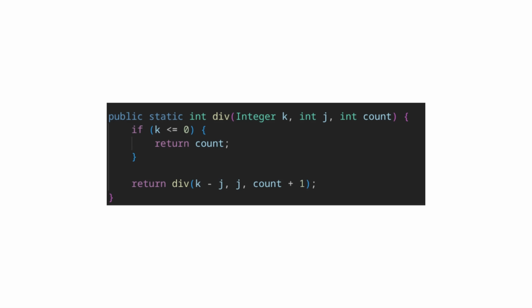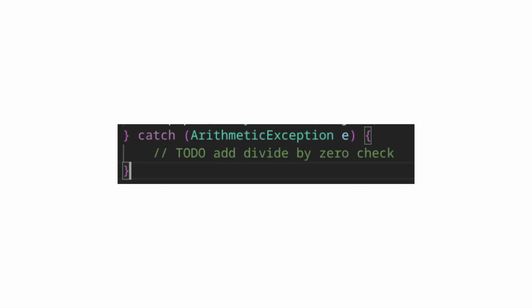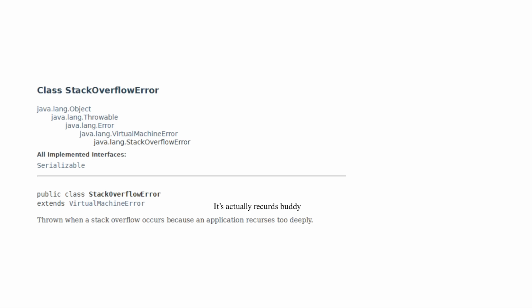As a little side note, I also decided to implement division recursion, basically subtracting and counting the amount of times we can subtract before we reach 0. But I once again forgot to include a check for dividing by 0. Damn, why did I even bother including this to-do there? This caused a Stack Overflow error when our program began to recurse without subtracting any number. Recurd? Recurse? Yeah, you get it.